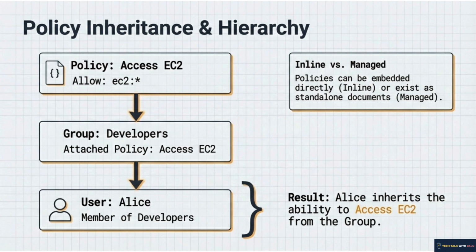So let's look at policy inheritance. Check this out. Alice is a member of the developers group. Because we attached an EC2 policy to the group, Alice inherits that permission. This makes your life easier as an architect to manage the group and the users that follow.